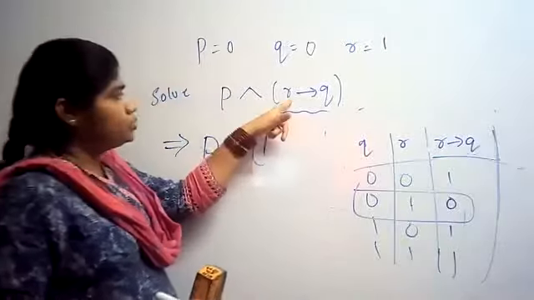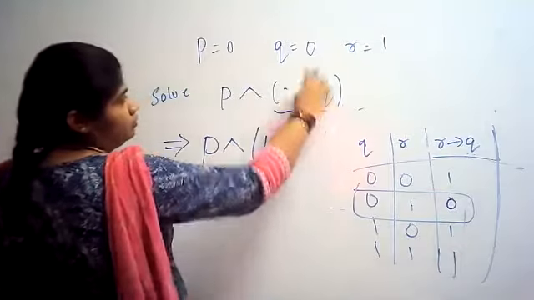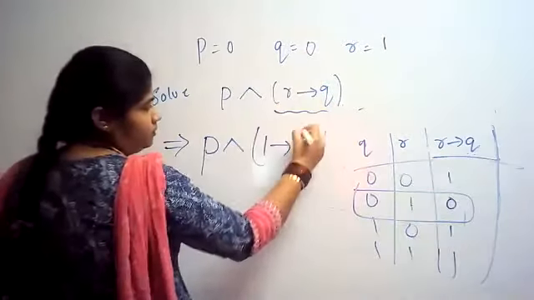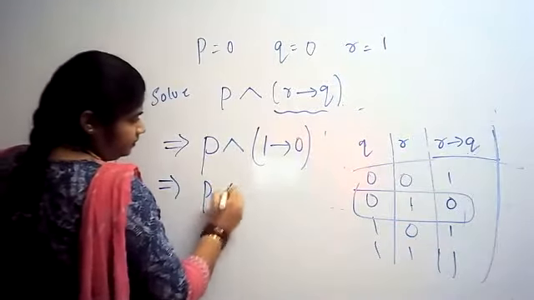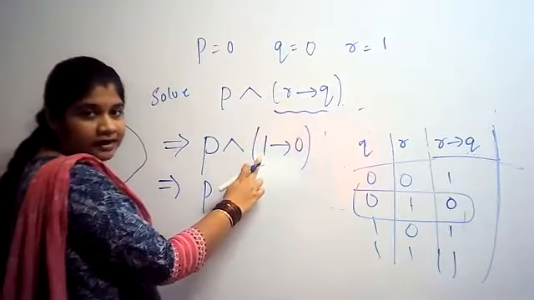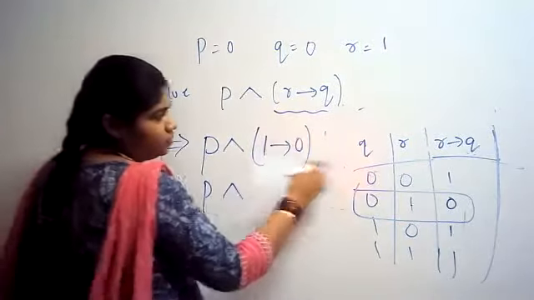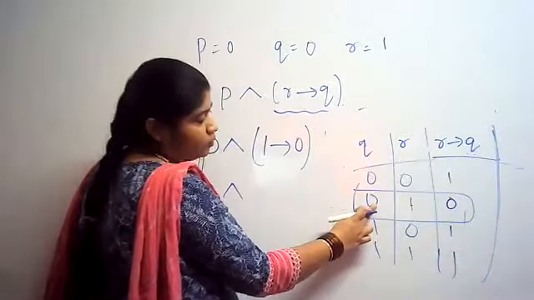Okay, so this is what: R is 1. What is Q? Q is 0, is equal to P. See here, R is what? 1. R is 1. Q is 0.